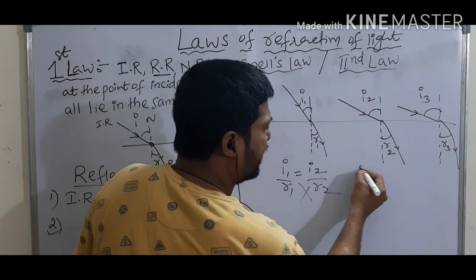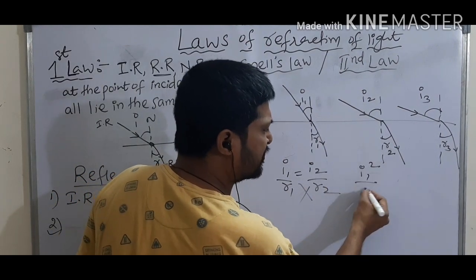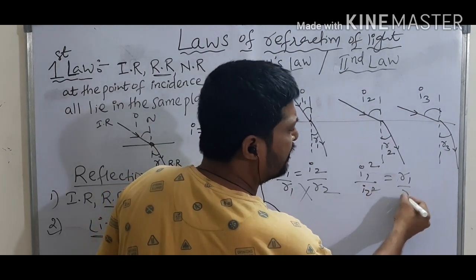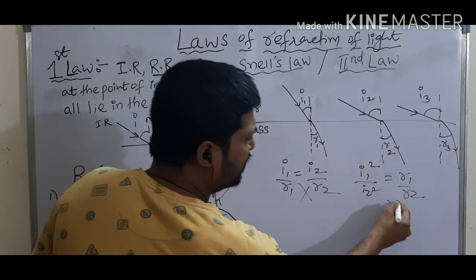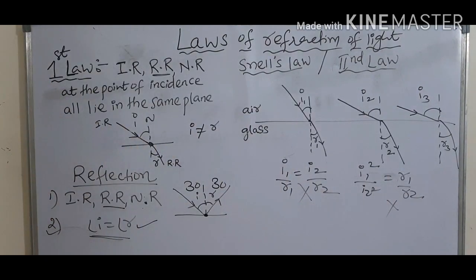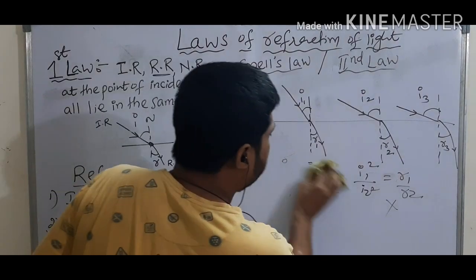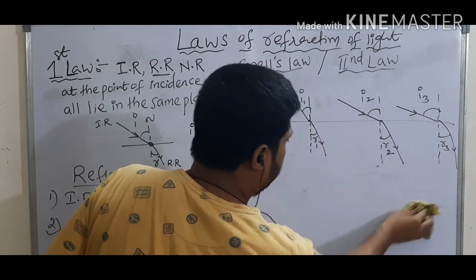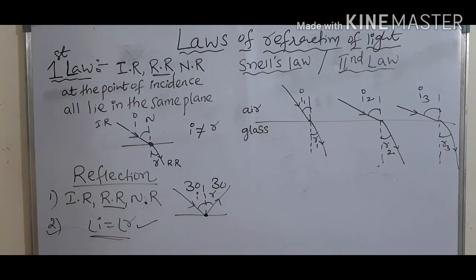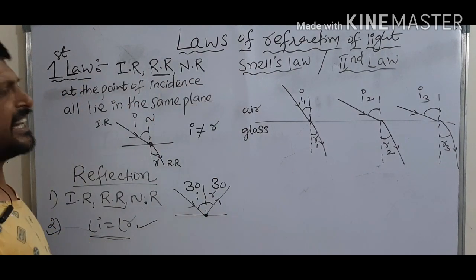Then they tried i1 square by i2 square is equal to r1 by r2. This is also not a correct equation. So finally, after doing so many experiments, a fellow named Snell gave a fantastic relation.